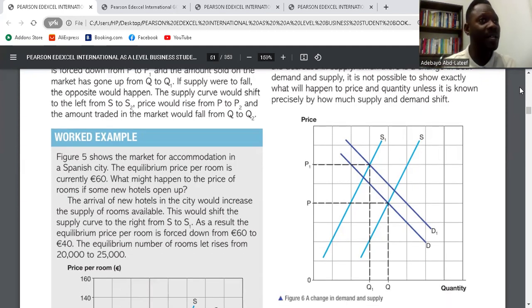There's an increase in the quantity demanded, but there's a fall in the supply of such products. That will bring an increase in the price of the product. Demand is increasing more than supply, so the price would rise. Price increases and quantity is less. Yeah, that's what it's representing. So there's a shortage in the market, and a shortage in the market will bring about an increase in the price of the product.